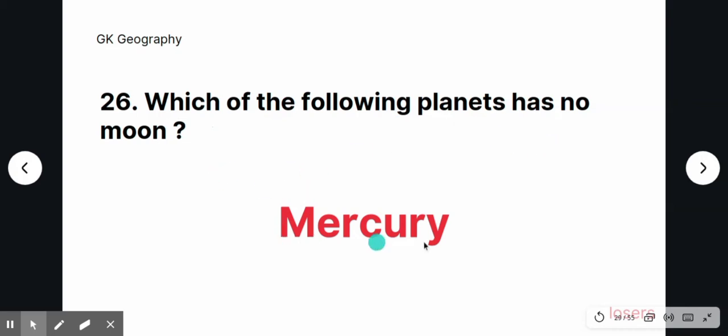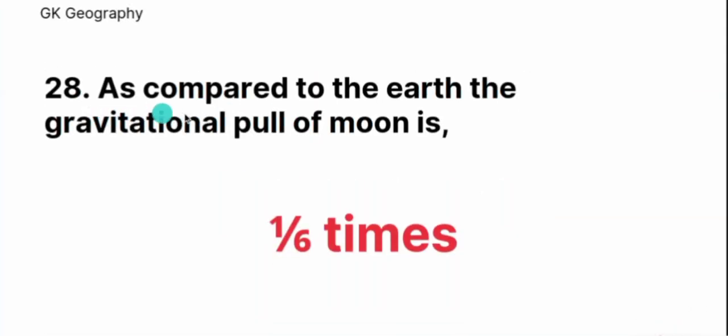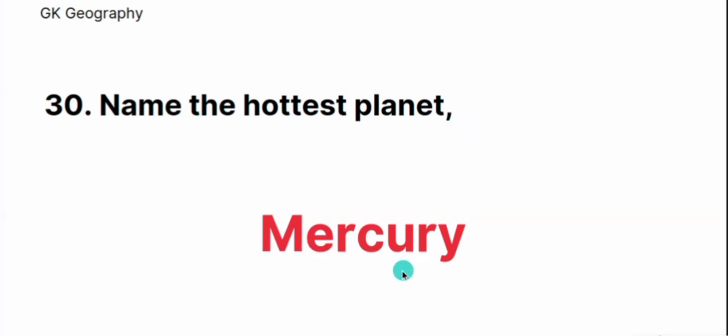Which of the following planets has no moon? Mercury. The outermost layer of Sun is known as photosphere. As compared to Earth, the gravitational pull of Moon is 1 by 6 times. Longest day in the Northern Hemisphere is on 21st June. Name the hottest planet: Mercury.